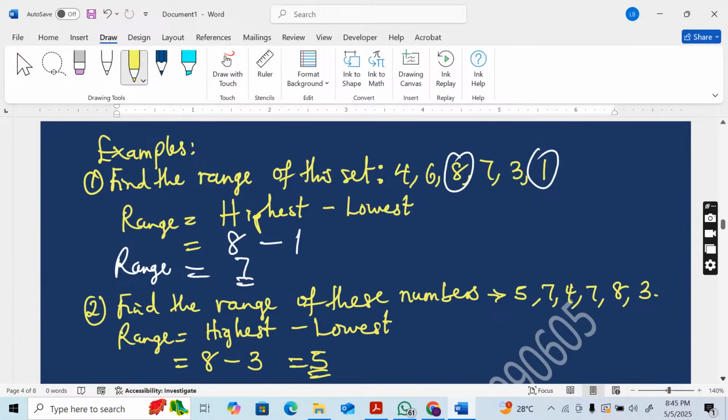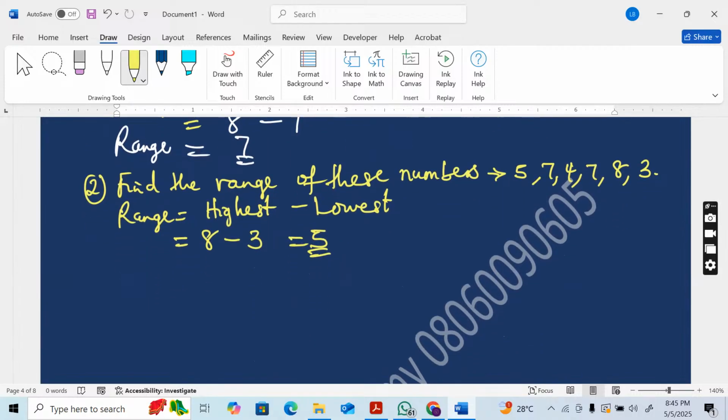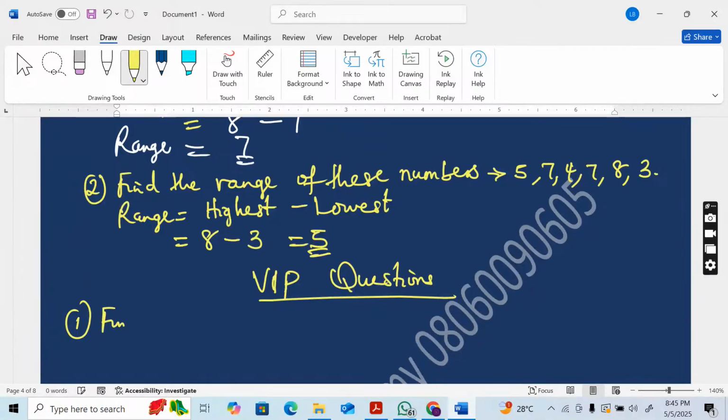It is time for VIP question number 2. This time I hope the girls will win. VIP questions. I may decide to ask you to find the mean, but firstly, let's make do with what we have learned in this class. Yes, let's say find the mode. I hope we have lots of girls present here.